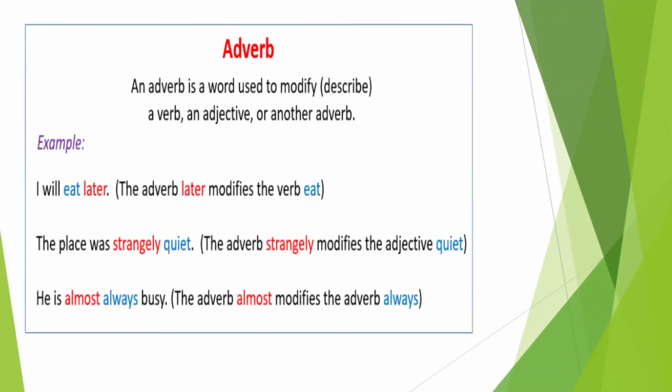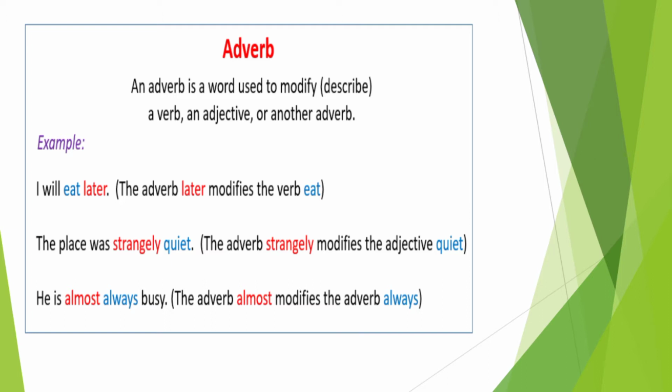Let's learn more about adverbs. An adverb is a word used to modify. Modify means describe, children, a verb, an adjective or another adverb. That means an adverb is a word used to describe maybe a verb, or maybe an adjective, or maybe another adverb. Let's look at the examples.